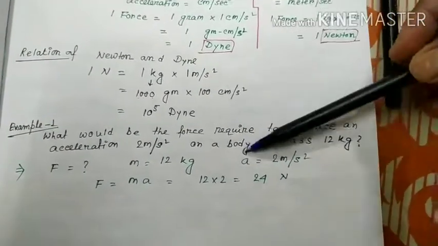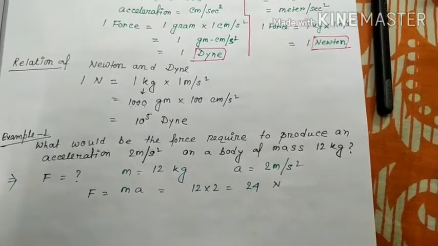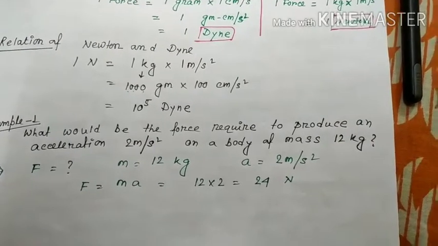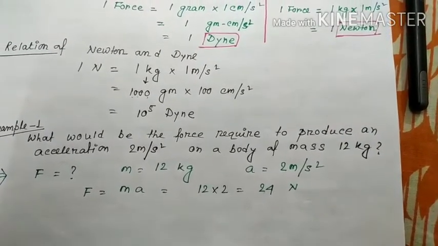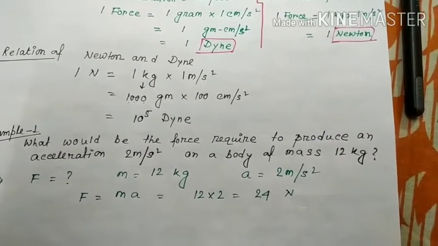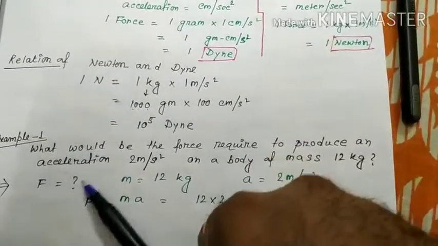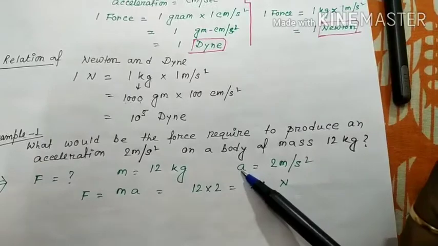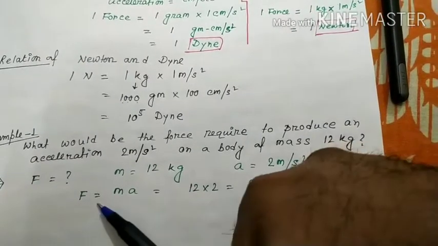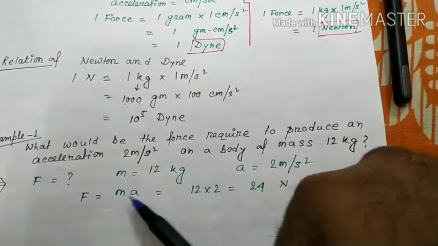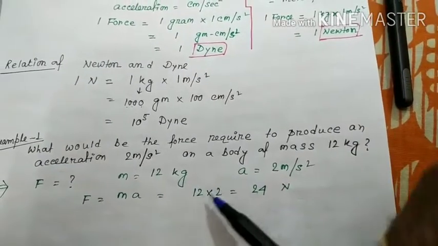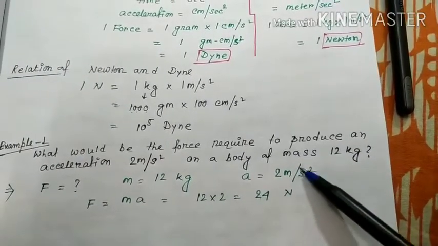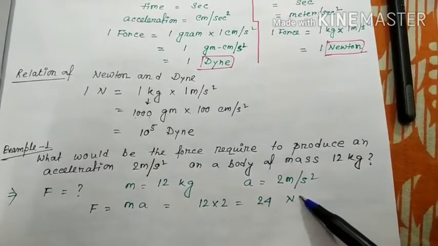Now, one example. What would be the force required to produce an acceleration of 2 meter per second square on a body of mass 12 kg? Asking force, that means asking F. Data given: m equals 12 kg, acceleration a equals 2 meter per second square. Simple formula, F is equal to ma, mass into acceleration, 12 into 2. The units are kg meter, so it is in MKS. 12 into 2, 24 Newton. Clear?